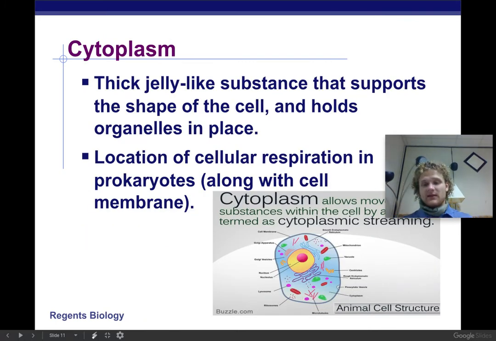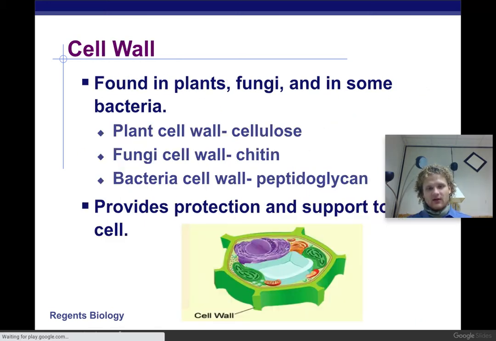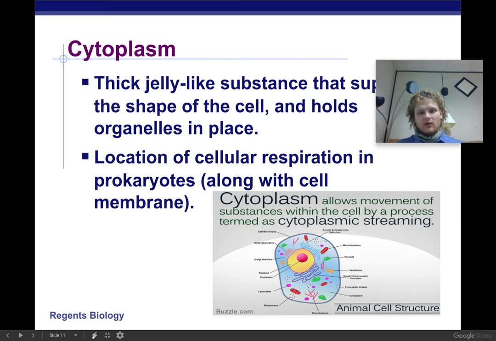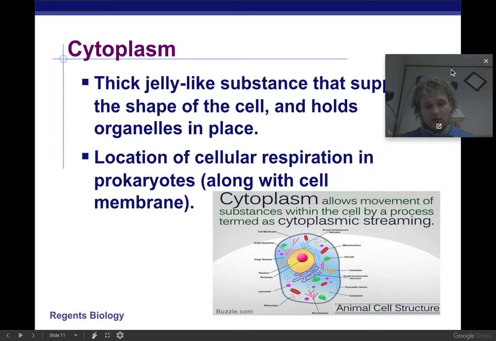So cytoplasm is going to be the jelly-like substance in the cell that keeps everything in place. Okay, you can still move around in the cell, but everything stays in place for the most part. All right, so thick jelly-like substance supports the shape of the cell. Location of cellular respiration in prokaryotes along with the cell membrane. Okay, so the cytoplasm is where some cellular respiration is going to take place for prokaryotes, but for us, we're going to have a mitochondria, which is going to allow us to have much more energy, and we need that energy because eukaryotes are much bigger.